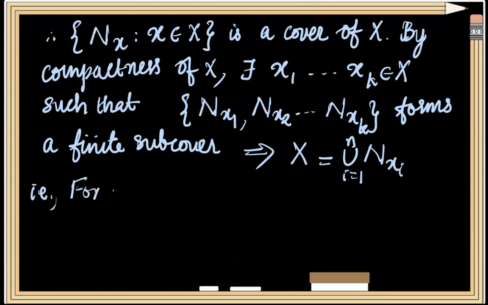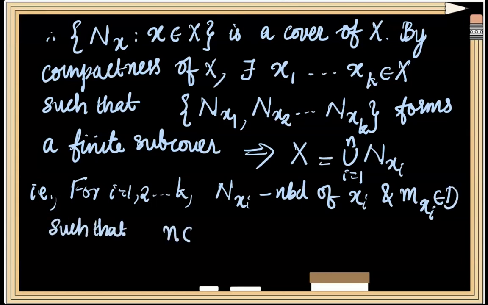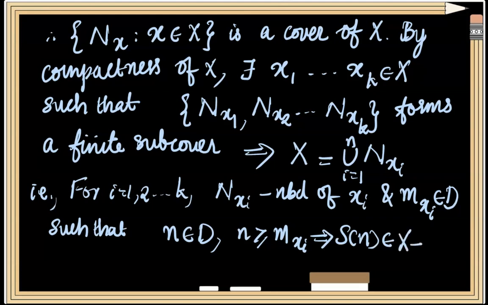That is, for i varying from 1 to k, Nxi's are neighborhoods of the points xi's, and there will exist Mxi from D such that for every n element of D, n follows Mxi will imply that S of n is an element of X minus Nxi.